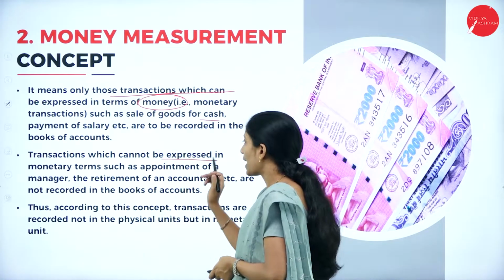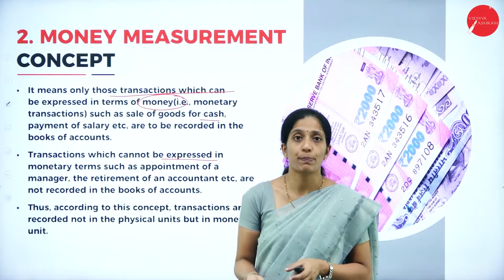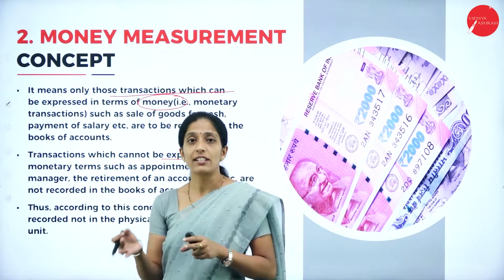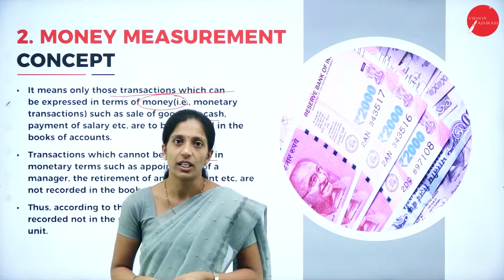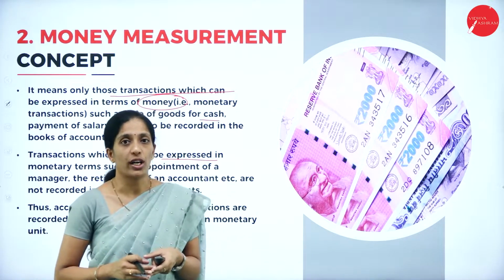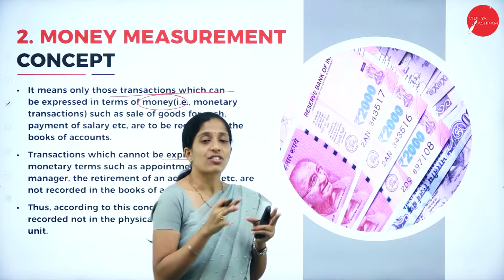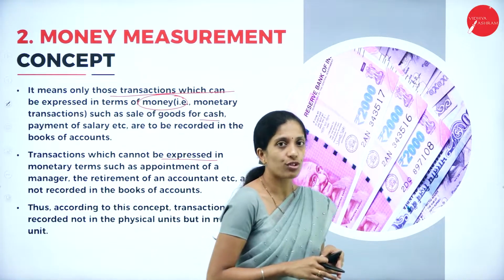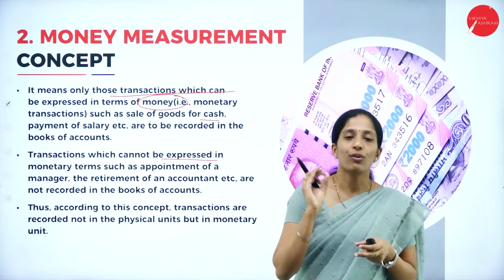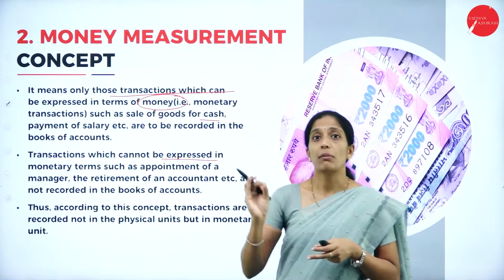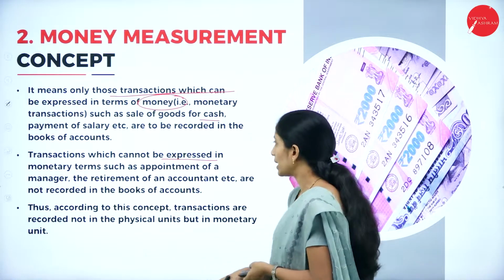Transactions which cannot be expressed in terms of money, for example the effectiveness or efficiency of an employee, correct? Those transactions are not recorded in the books of account. We will record only those transactions that can be measured in terms of money.